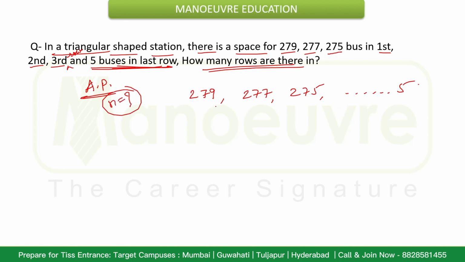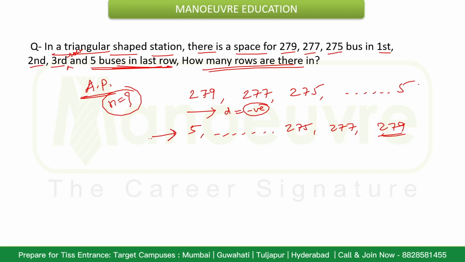So if we consider the progression in this manner, again here we will get d as negative. So we can consider it the other way also. If we consider it like this, the first value and the last value being 275, 277 and 279, we will still get the same answer, but here this is in simplified form.